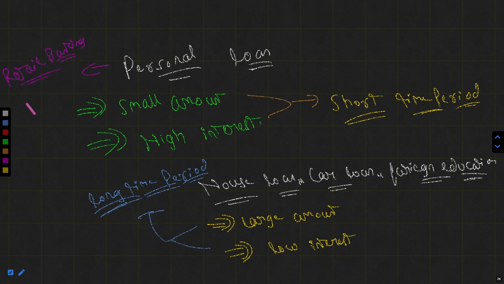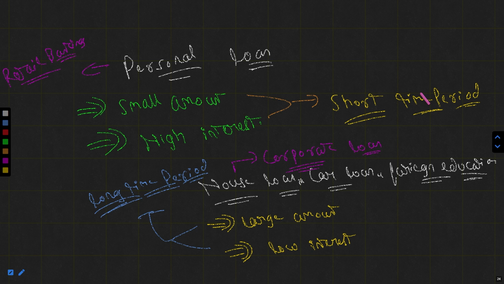When the individual takes a loan, he will take it for a small amount at a high interest rate. But assume these loans as corporate loans. When a corporate takes a loan of 100 crores, 200 crores, 50, 60 crores, it is generally a large amount at low interest rates. So the individual loans are for a short time period.